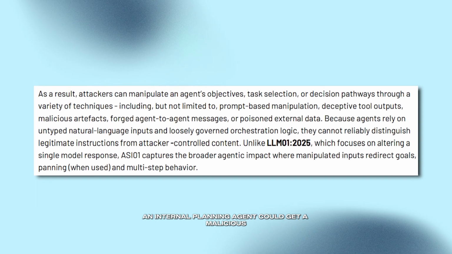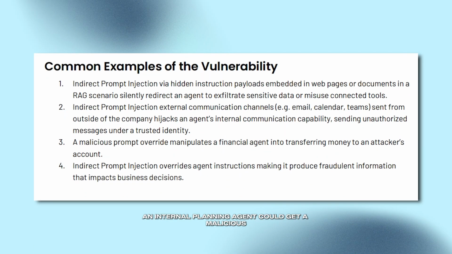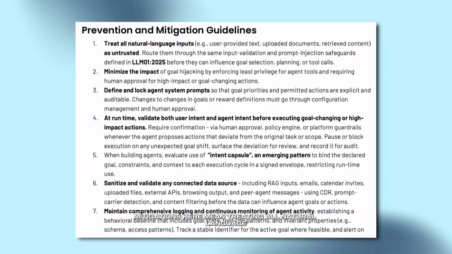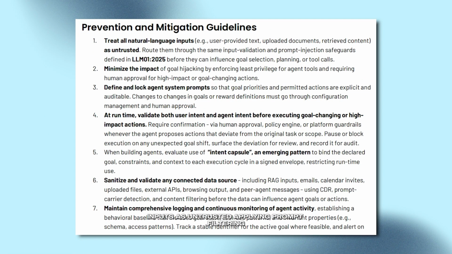For example, an internal planning agent could get a malicious calendar invite that subtly changes priorities, or an attacker could hide exfiltration instructions in a seemingly harmless PDF. The reality is that language itself becomes an attack surface. Mitigations here mean treating all natural language inputs as untrusted, applying prompt filtering, limiting tool privileges, and requiring human approval for goal changes or high-impact actions.